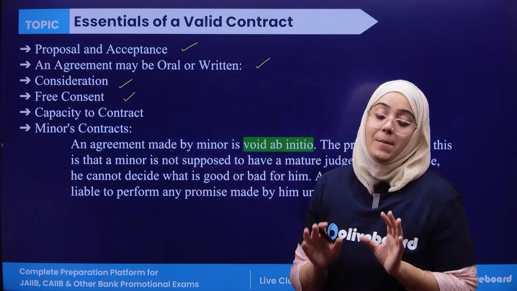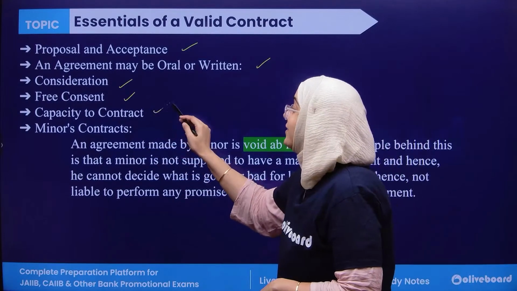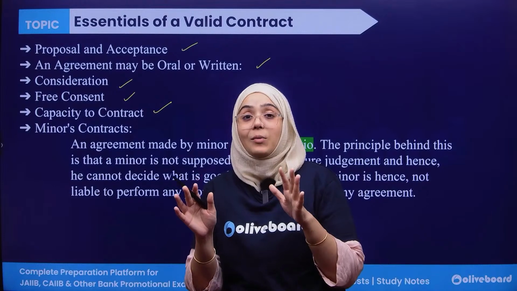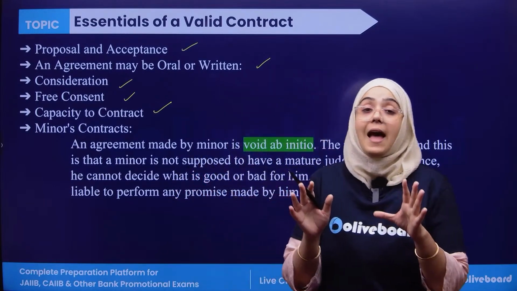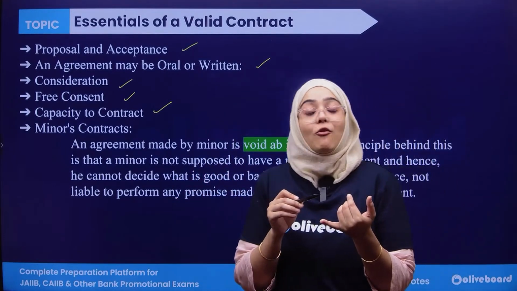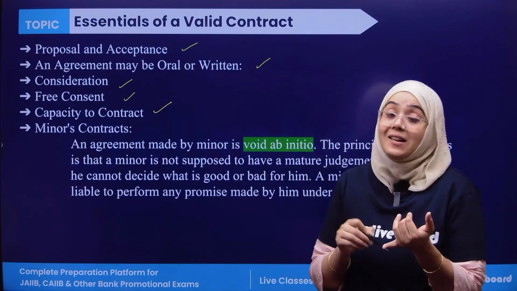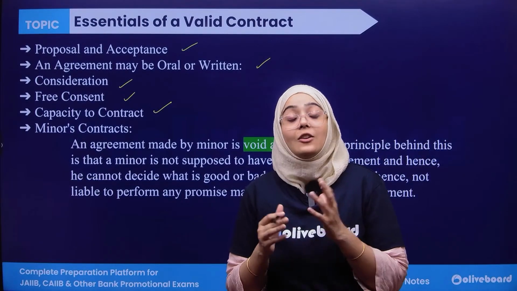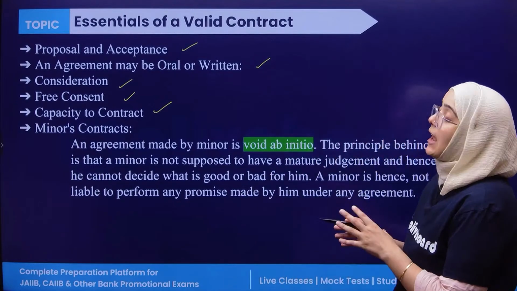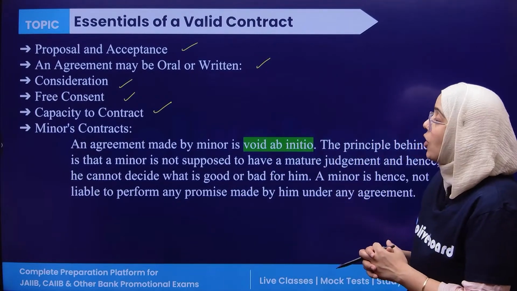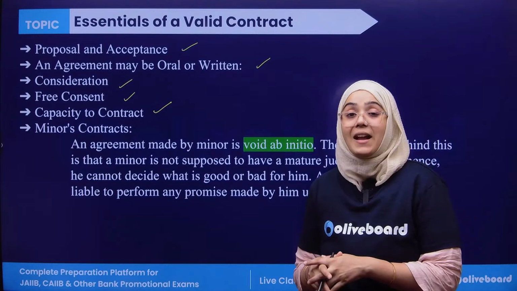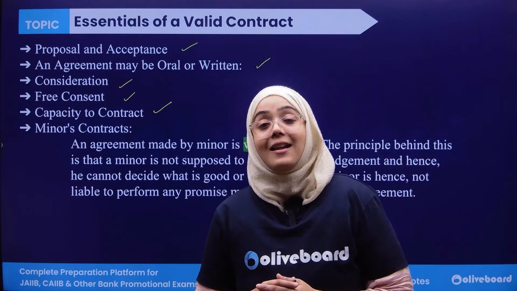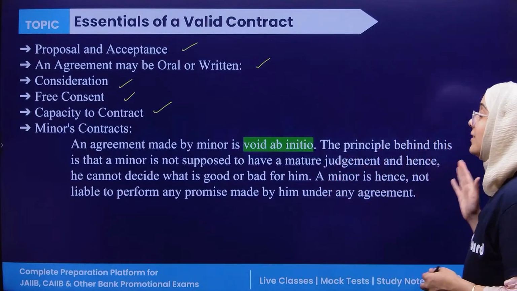Free consent, it should be made with the free consent of the parties. It should have a capacity to contract, means you should be of major age, you shouldn't be of unsound mind, you shouldn't have any insolvency declared. So you should have a capacity to contract. A minor's contract is void ab initio. It means that it is invalid from the very first step.